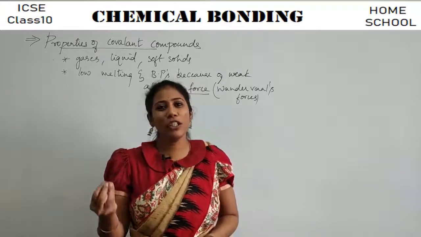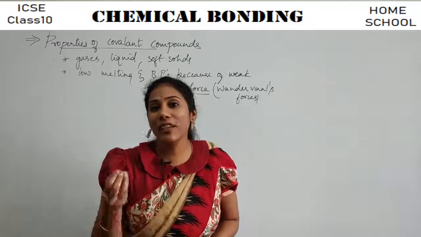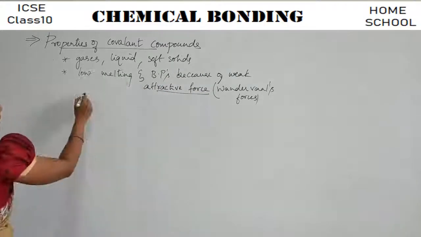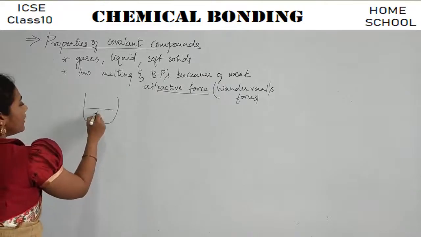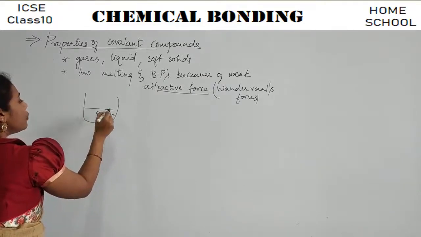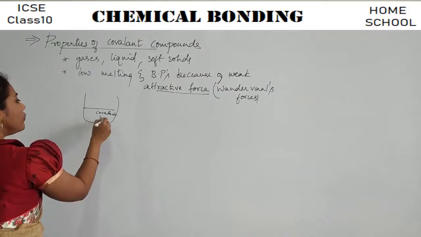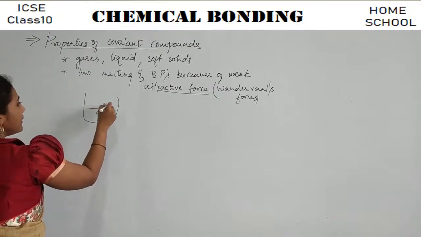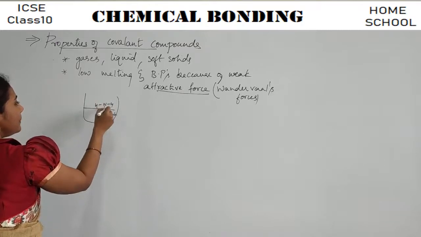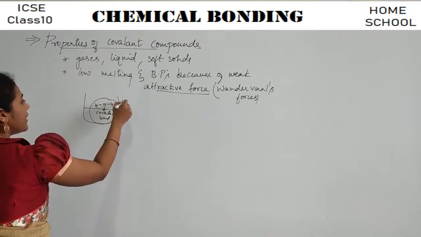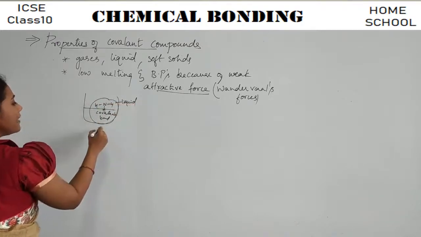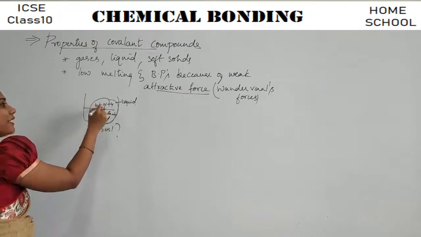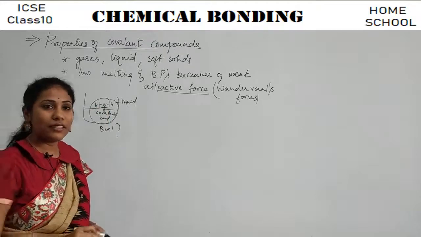So usually, when does a liquid or solid melt or boil, guys? Say for example, in a beaker, I took some covalent compound. Covalent compound means it will have covalent bonds. Say you have NH3, right? NH3 is a liquid. Can you tell me when it boils? It will boil when all covalent bonds are broken, right?